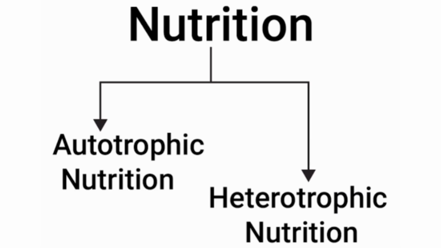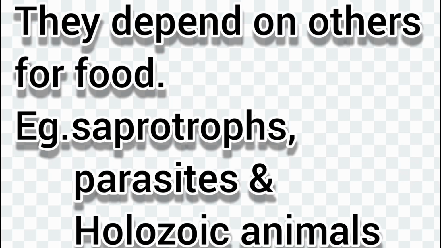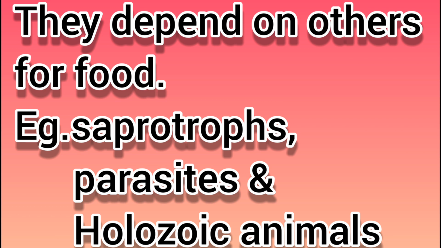We discussed that nutrition is of two types, autotrophic nutrition and heterotrophic nutrition. We talked about autotrophic nutrition in the last class. Today we will be going with heterotrophic nutrition. The word hetero means others and trophos means nourishment. They depend on others for food.